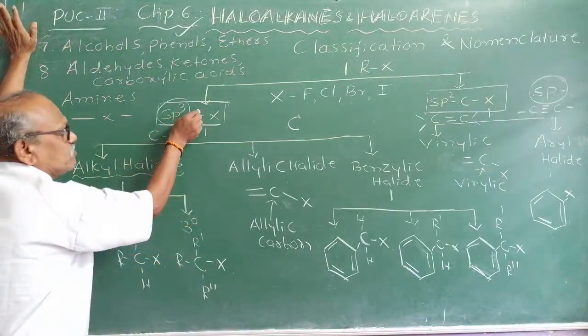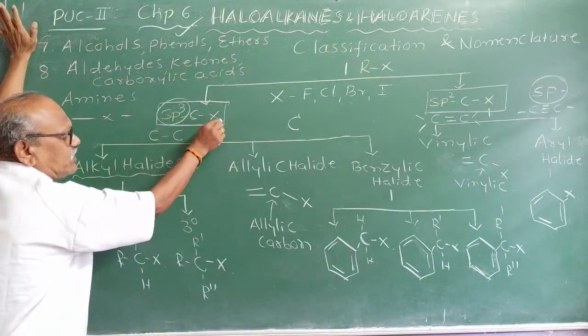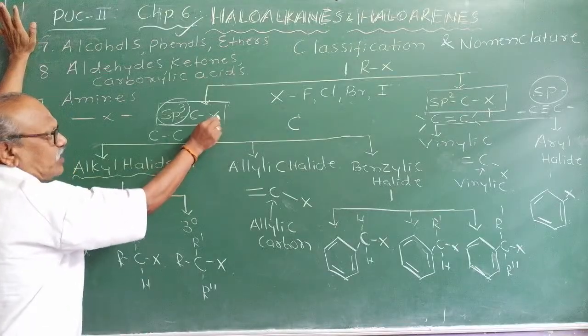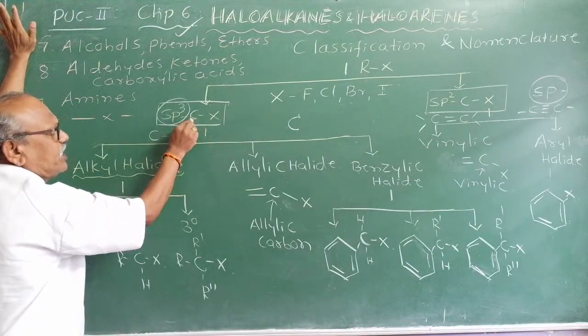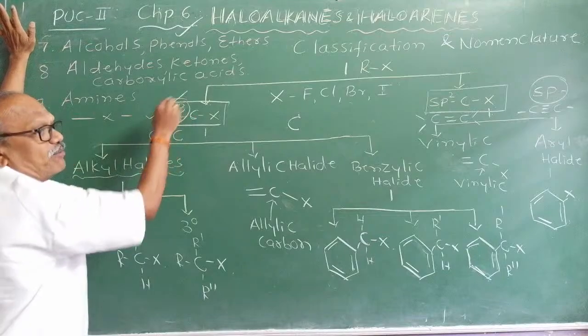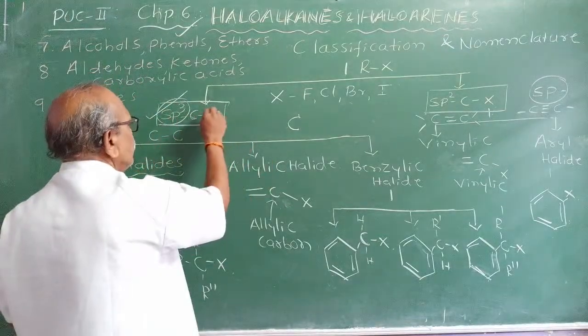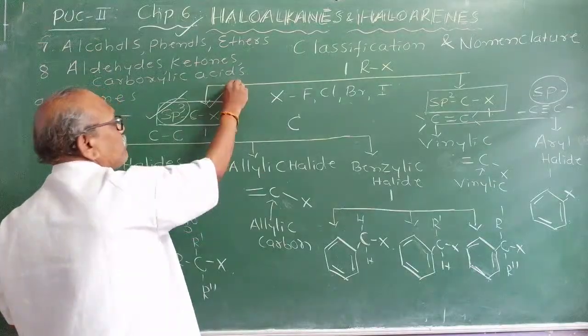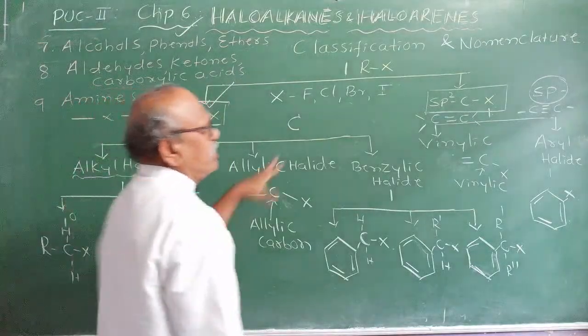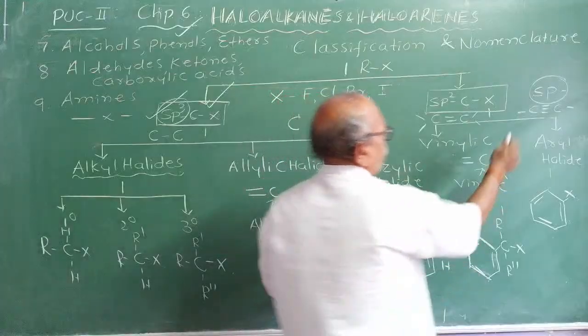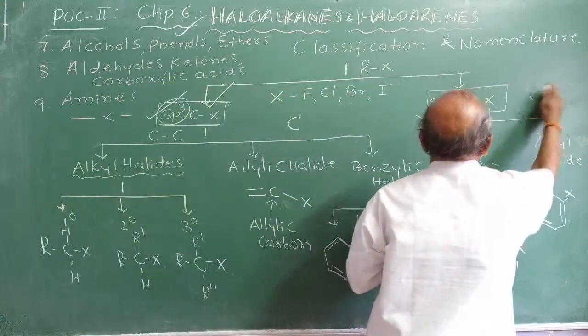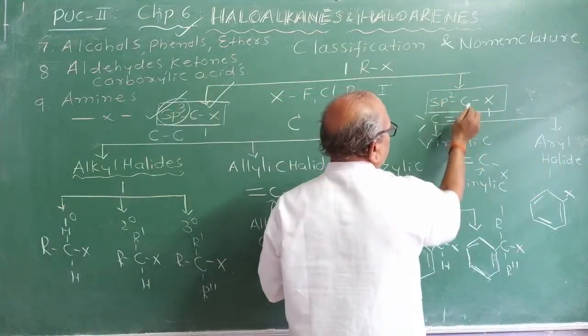Those where the halogen atom is linked to the carbon atom which is sp3 hybridized, means a singly bonded carbon atom. And another category of classification is based on sp2 hybridization.